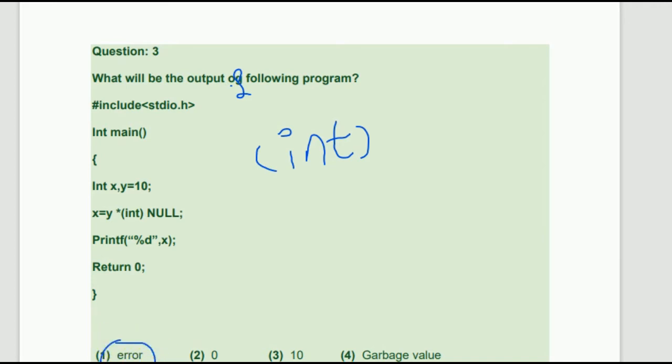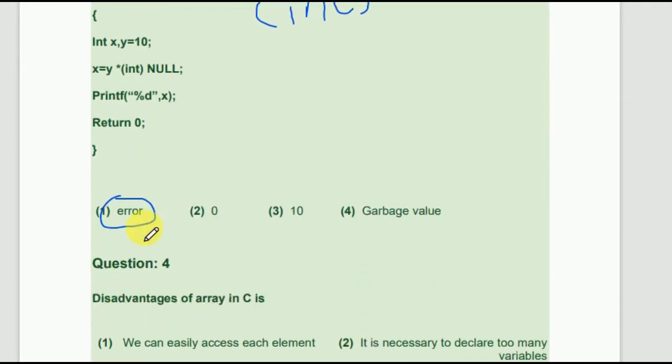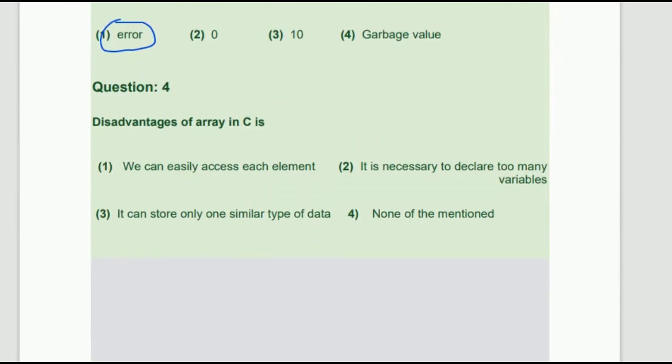Your first answer here is correct. Error. No 0, no 10, no garbage value. This is a clear and correct error. Now, disadvantages of array in C. It is most important. We can easily access each element.